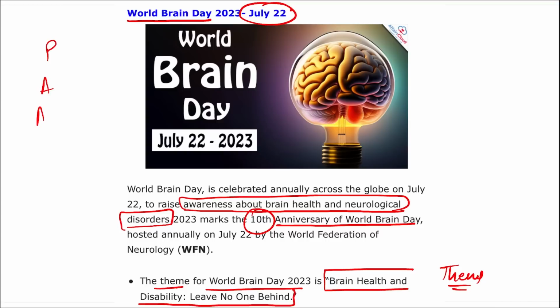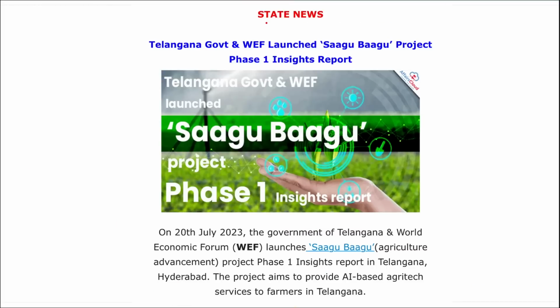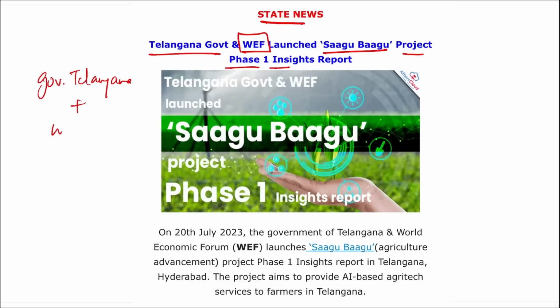Next is about state news. The Telangana government and the World Economic Forum together launched the Sagu Bagu project's phase 1 insight report. Remember, it is the government of Telangana, along with the World Economic Forum. They have launched this Sagu Bagu. This is an agriculture advancement project, and the phase 1 insights report was released recently.